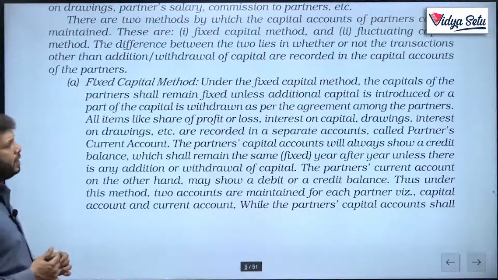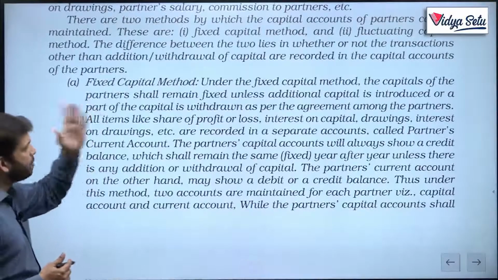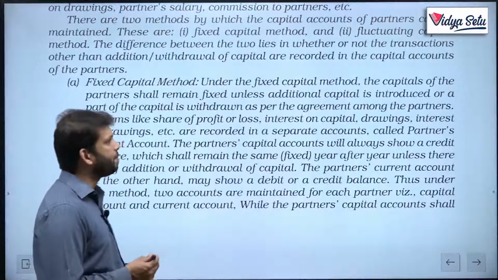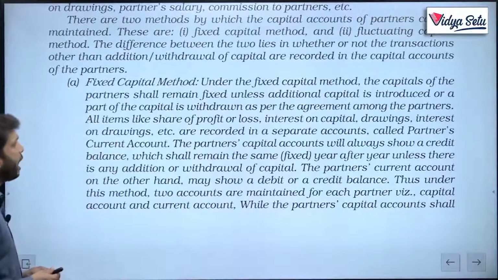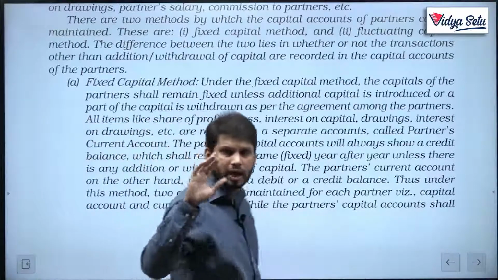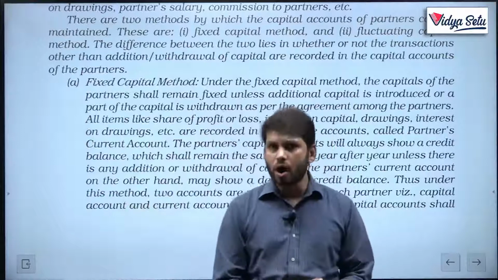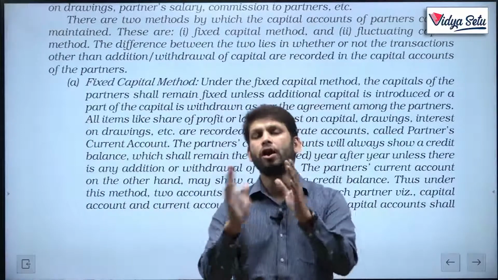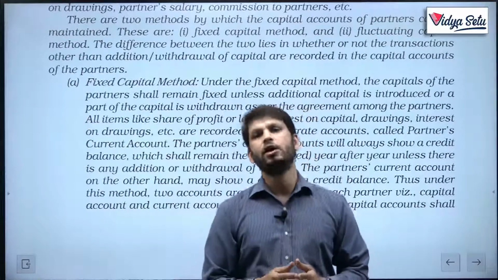Under the fixed capital method, the capitals of the partners shall remain fixed unless additional capital is introduced or part of the capital is withdrawn as per the agreement among the partners. Now, guys, understand one thing: I will give you the shortcuts to differentiate between fixed and fluctuating capital.